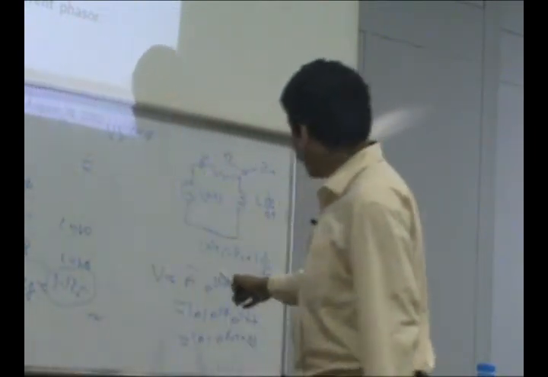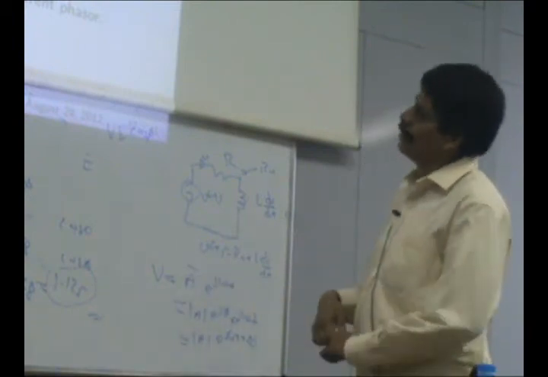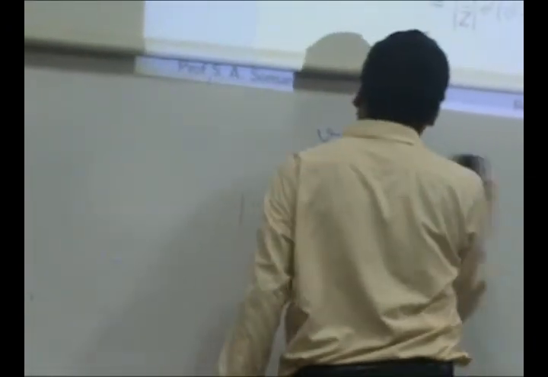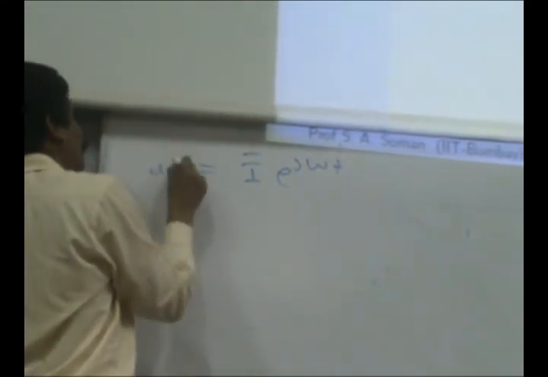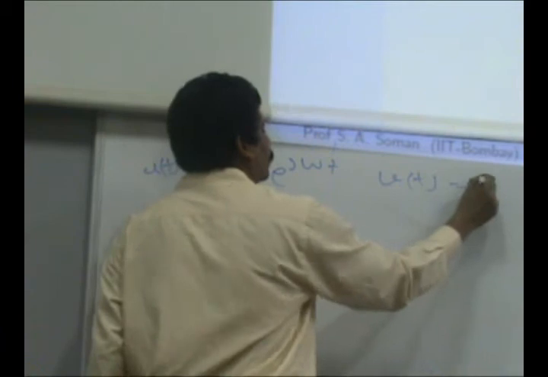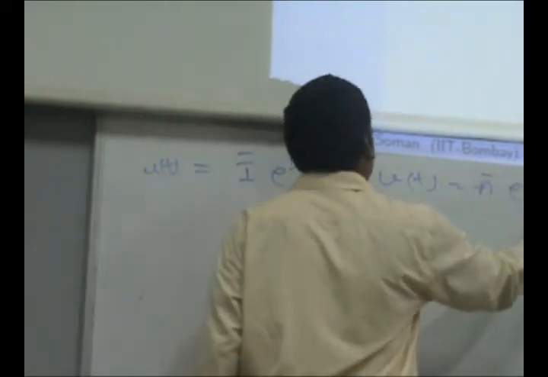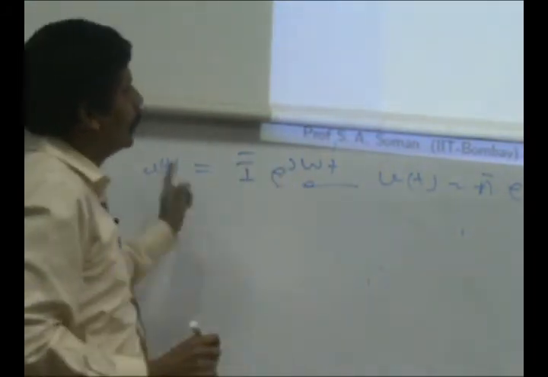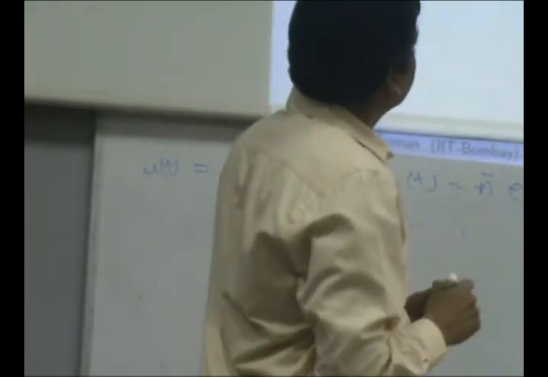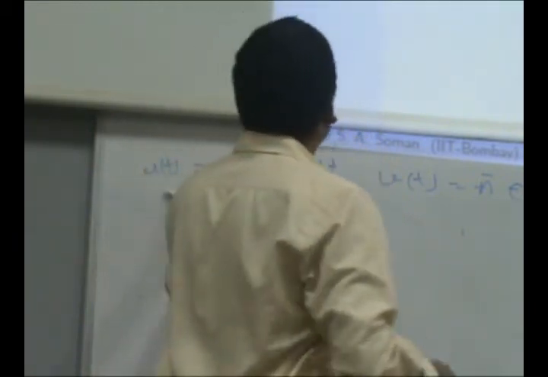So if I have a voltage source like this, then I can easily say that my current is also going to be of the form e to the power j omega t. This is my claim: if V of t is V bar e to the power j omega t, then the current is going to be of this form, and to check it out I just substitute that current there.